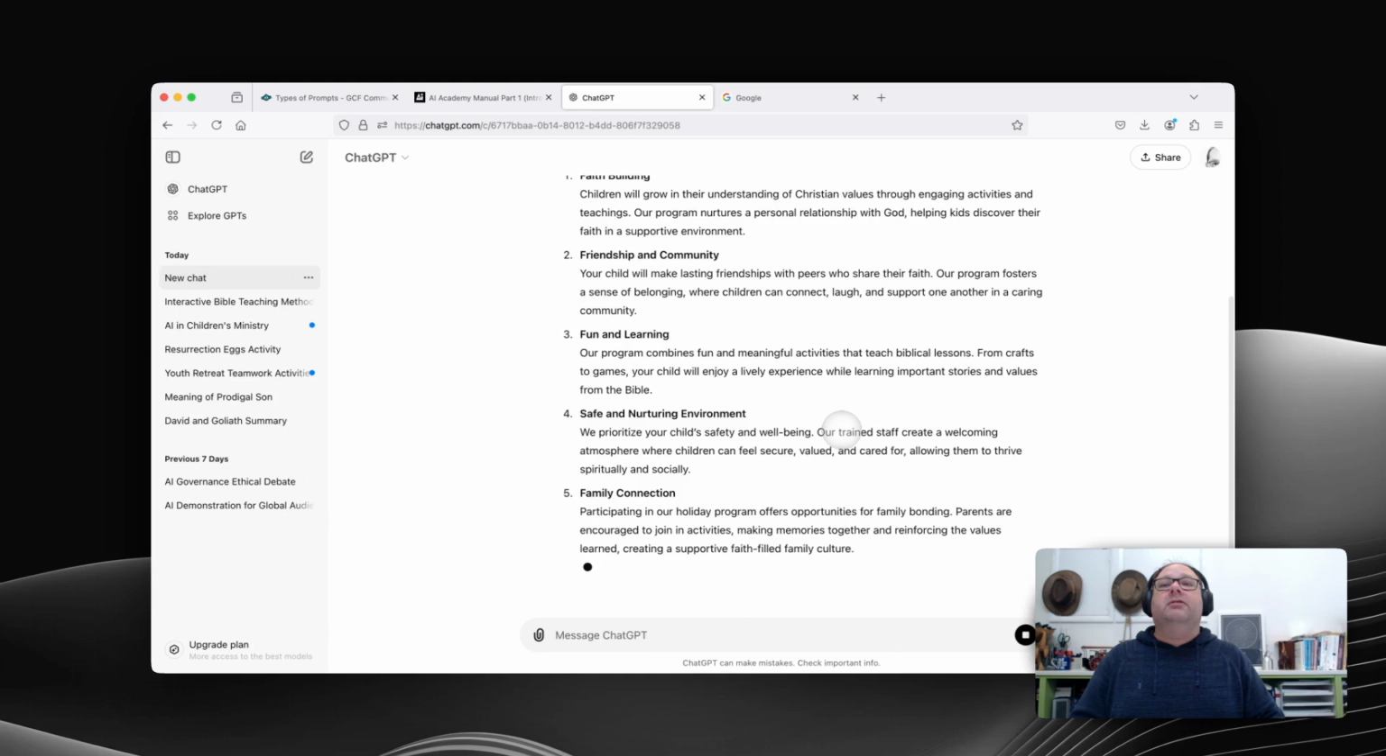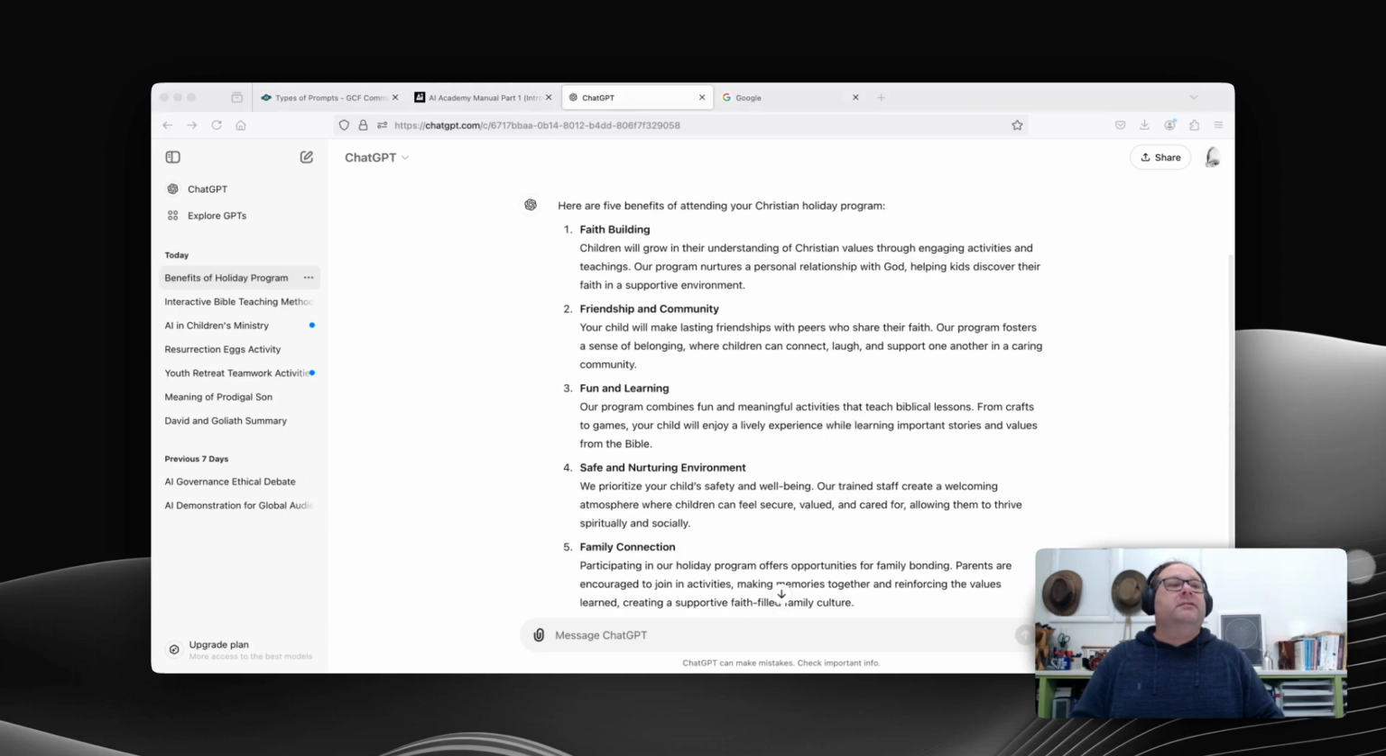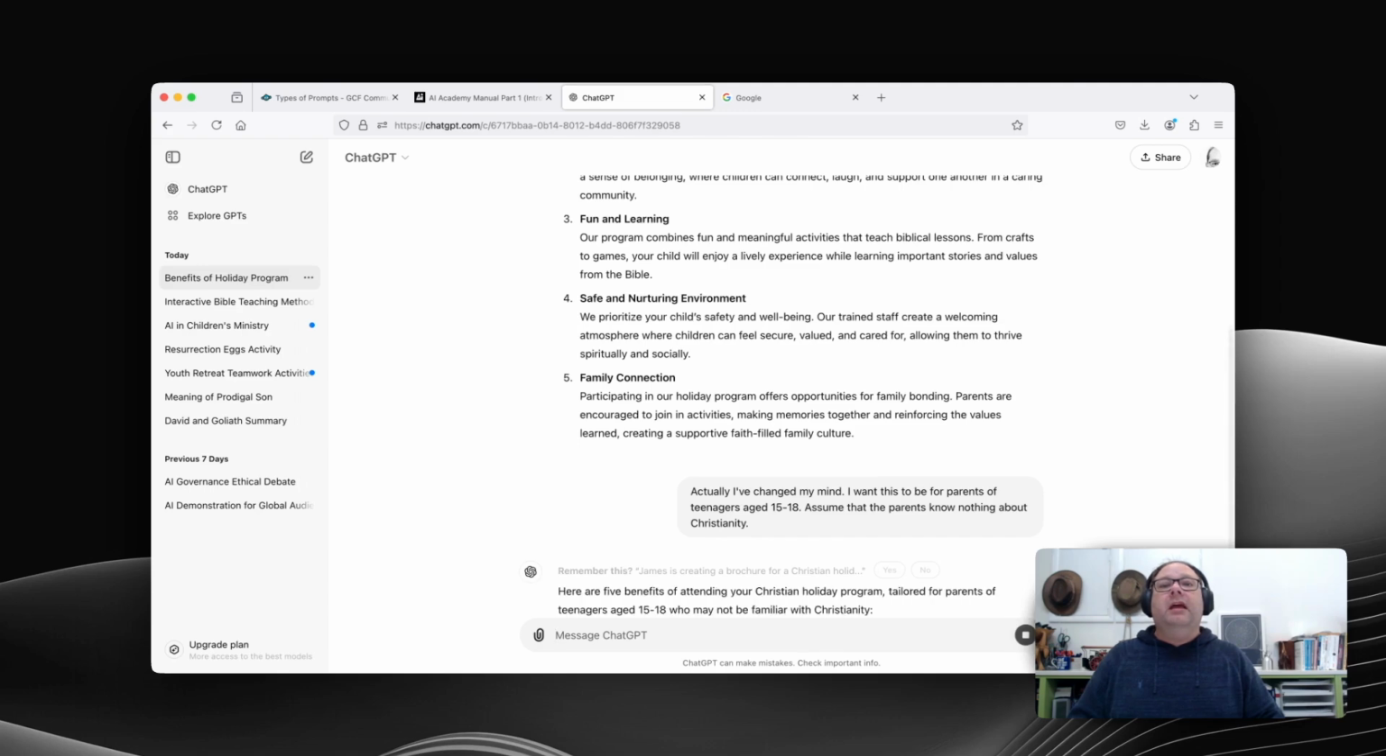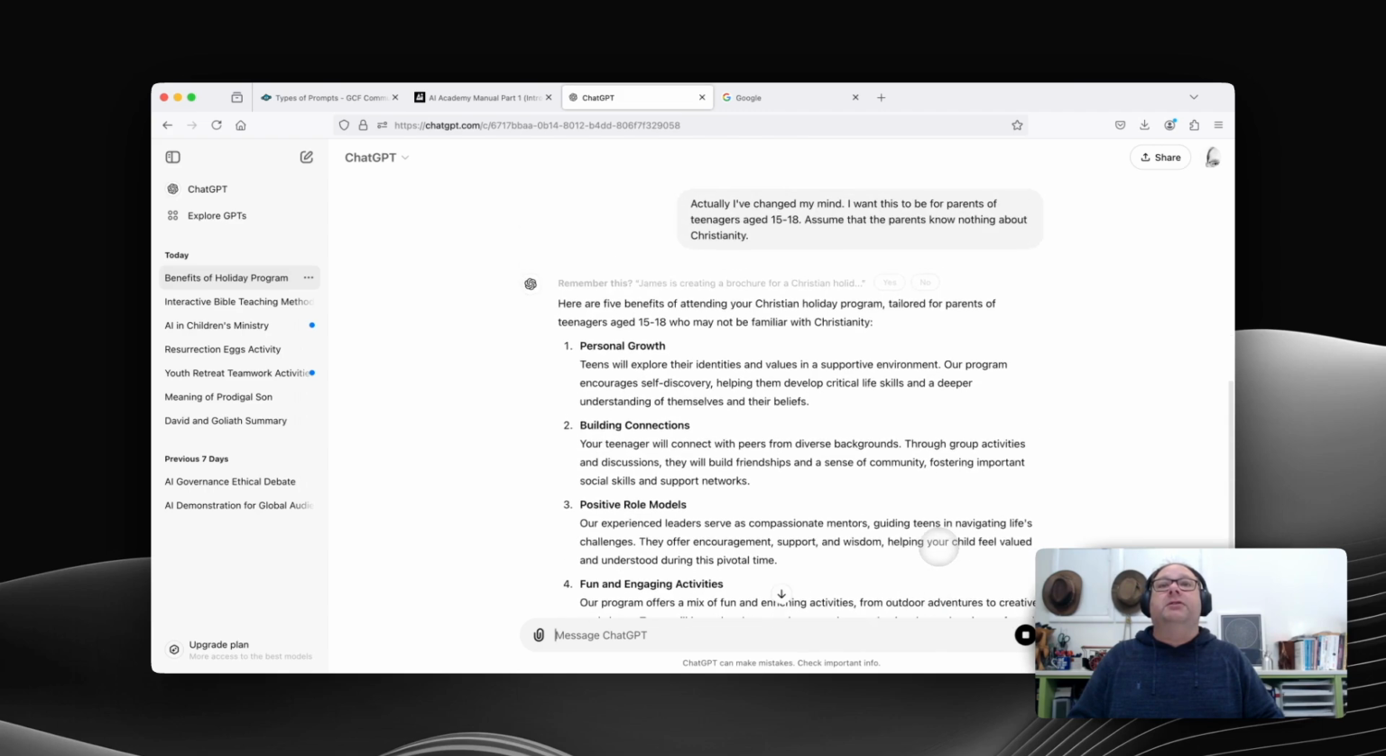Okay, so it's got these different areas, so that's fine. But as I was saying, because you can engage it in conversation, you can actually start to refine it. Now, you can say, actually, I've changed my mind, I want this to be for parents of teenagers aged 15 to 18, and assume that the parents know nothing about Christianity. And ChatGPT will then write a different response. It will be similar to the first one, but it will take into account how your instructions have changed.